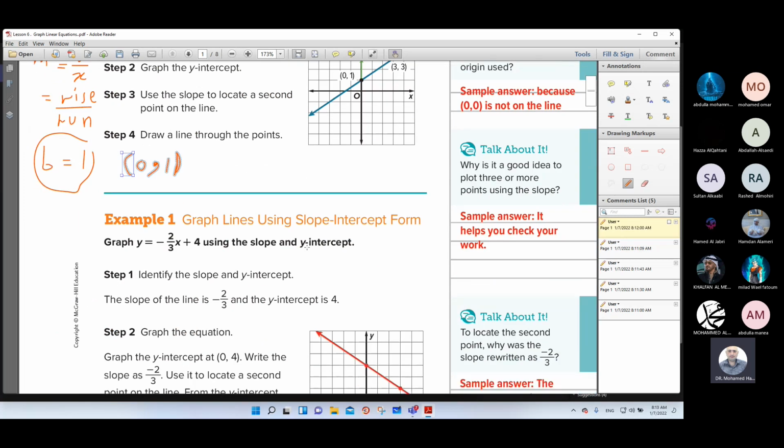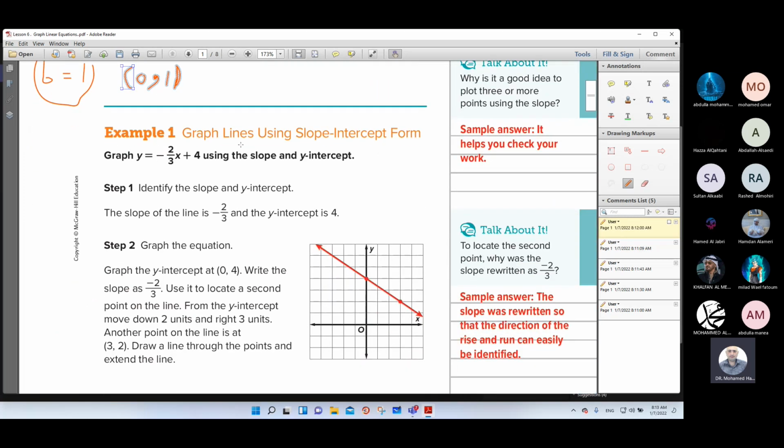For example, graph lines using slope-intercept form. We want to graph y = -2/3x + 4 using the slope and y-intercept. So at first, identify the slope and y-intercept. What is the slope? This is the slope: negative 2/3. So the slope of the line is negative 2/3. And what is the y-intercept? The value of b equals 4.